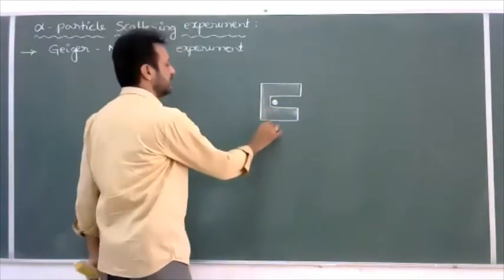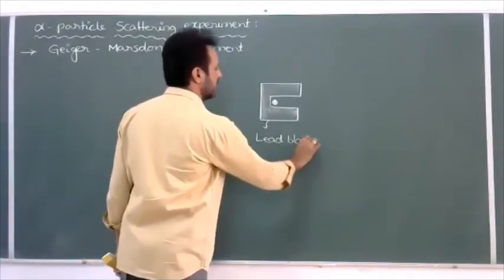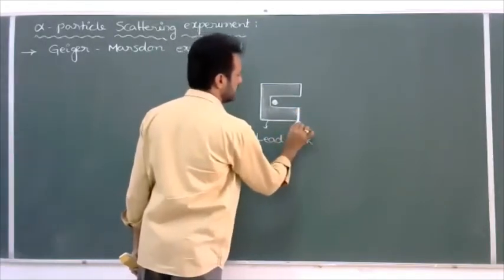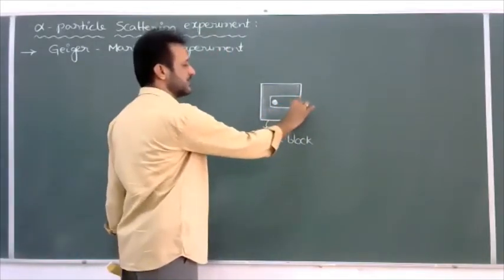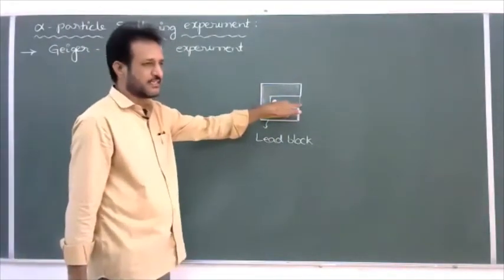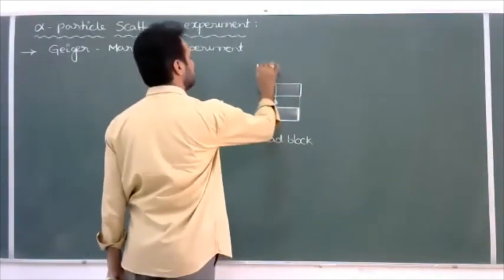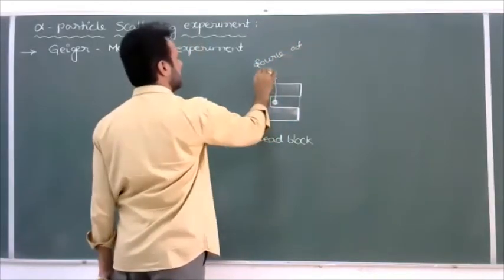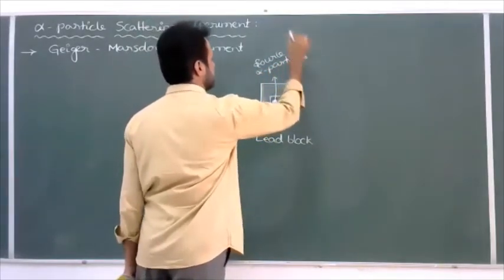So it is a lead block. Lead block can absorb the radioactive radiations. Whenever the experiment has not started, the lead block is closed like this. When we close it, no alpha particles will come outside. Whenever we want to start the experiment, we have to open this front part, so automatically alpha particles will come outside. And this indicates a source of alpha particles, like radium or bismuth.